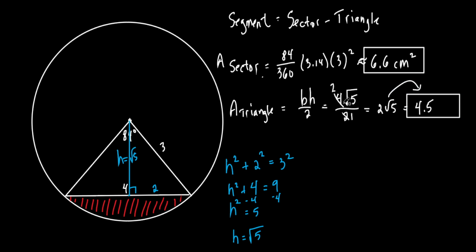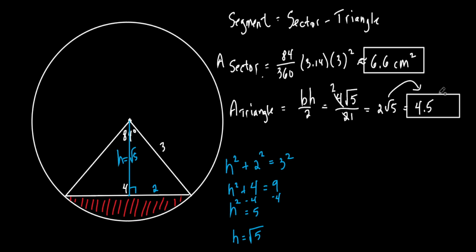Oh, why did I put a 4 here? Because it's the base of that whole entire triangle. Remember, I'm trying to find the area of this whole triangle, not just half the triangle. All right, so the base of the whole triangle is 4. That's why I put a 4 there. And then I just stuck that into a calculator, 2 times the square root of 5, and I got approximately 4.5. We're basically done now, okay?